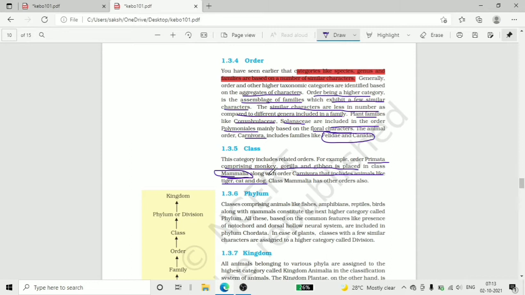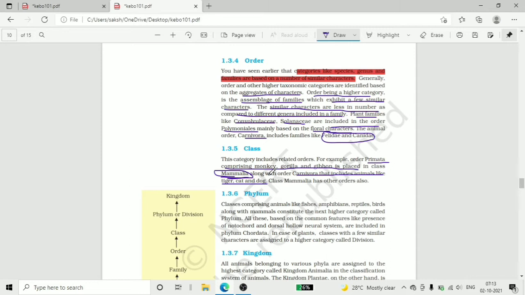Now as we move on to phylum, classes comprising animals like fishes, amphibians, reptiles, birds, along with the mammals, constitute the next higher category called phylum.